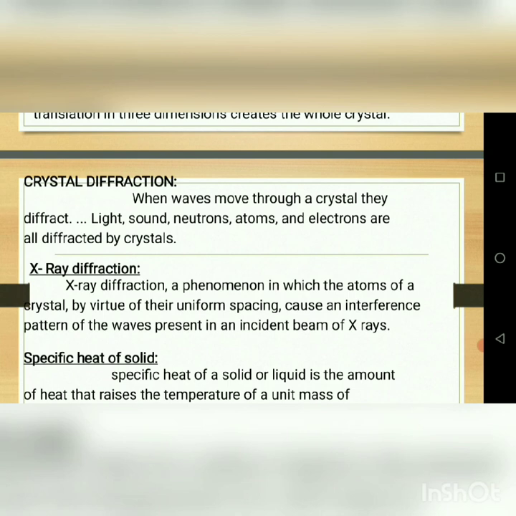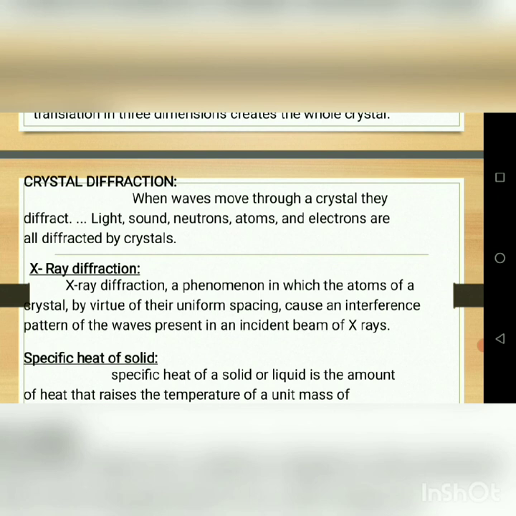Okay, so in crystal diffraction there are many concepts. The first one is the diffraction of X-rays, then Bragg's law, then Bragg's X-ray spectrometer, and the powder crystal method. These are some of the concepts. I will explain them afterwards. So this is only the basic concept.